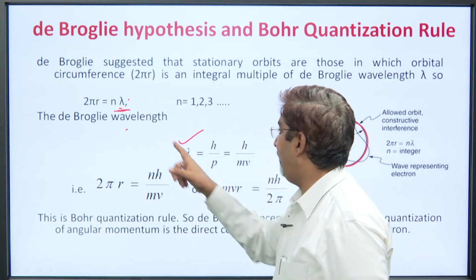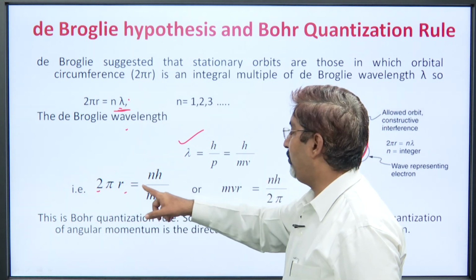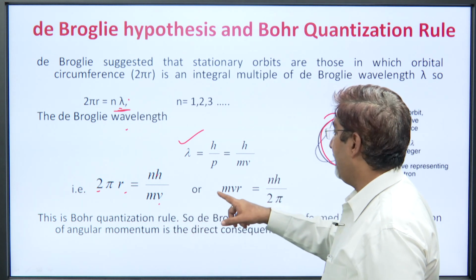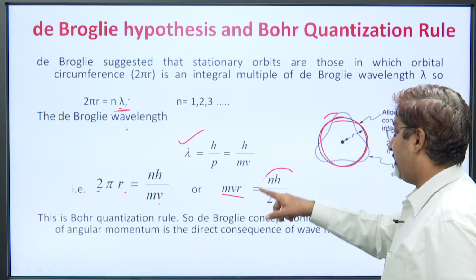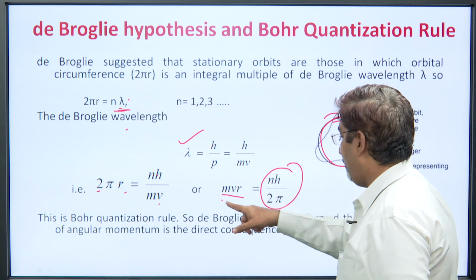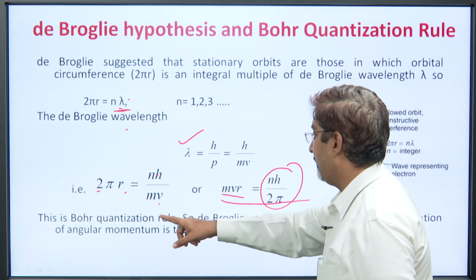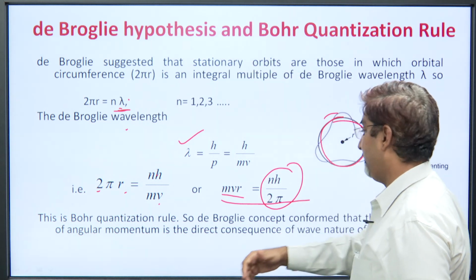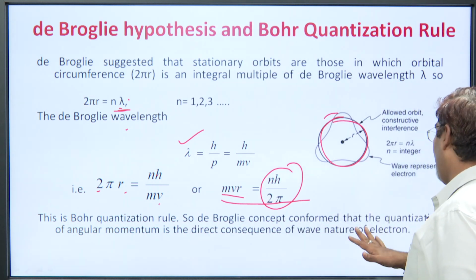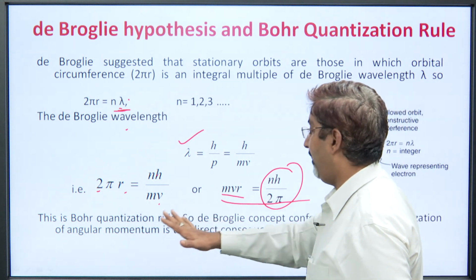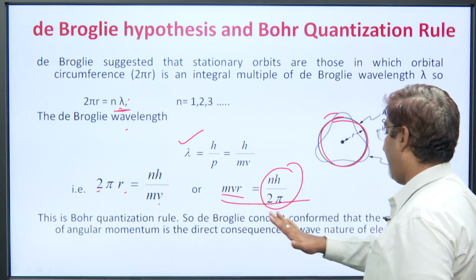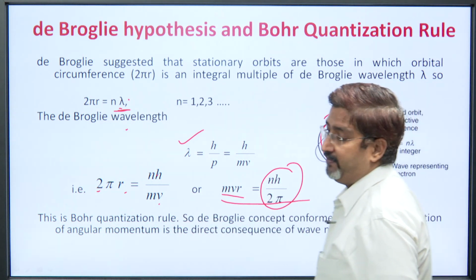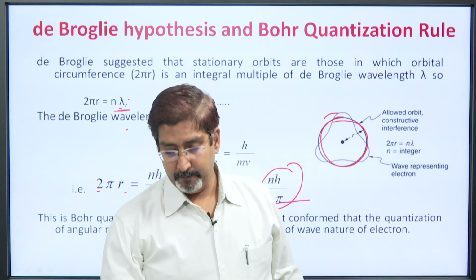So, if you put the value of lambda here, 2 pi r is equal to nh upon mv, or mvr is equal to nh upon 2 pi. Now, this formula is the Bohr quantization rule, and that is actually the consequence of the de Broglie hypothesis. So, the de Broglie concept confirms that the quantization of angular momentum is the direct consequence of the wave nature of the electron. Okay. Thank you.